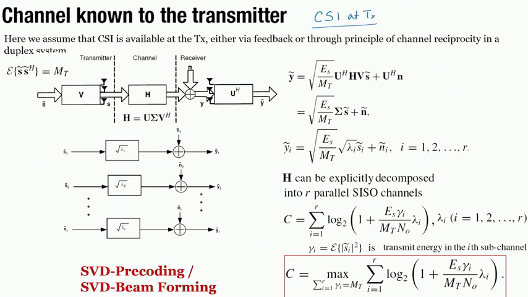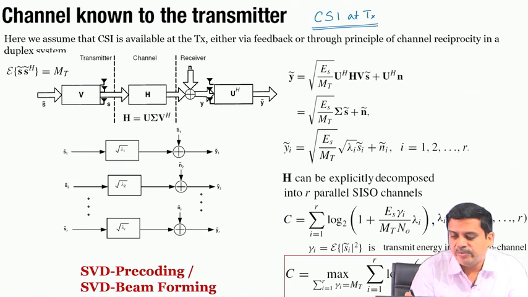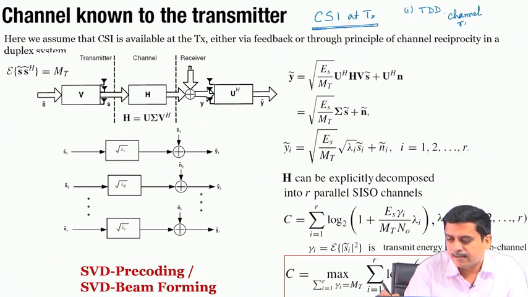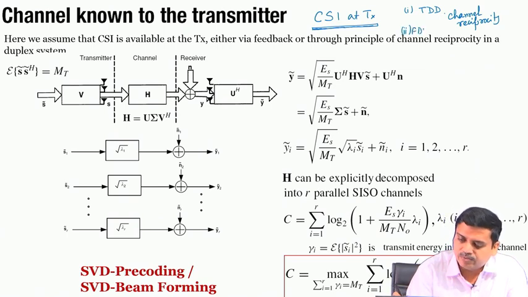We have already explained how CSI can be made available at the transmitter. There could be various methods. Just to summarize, one could be in time division duplexing mode assuming channel reciprocity, and in FDD mode, that means frequency division duplexing, it could be through feedback.